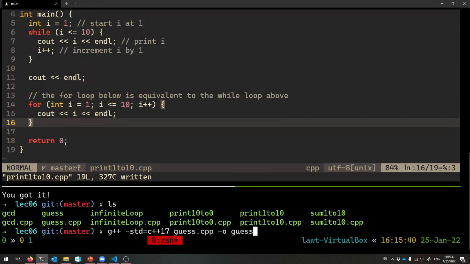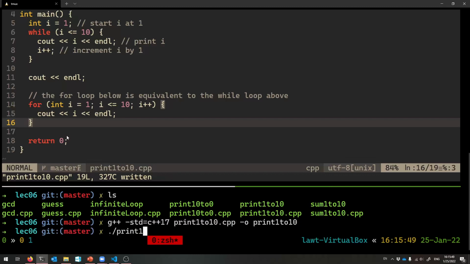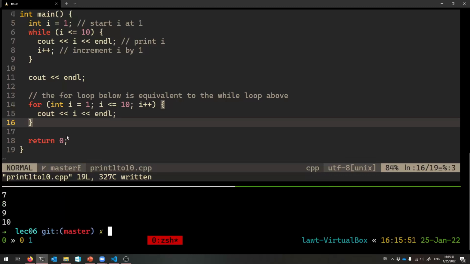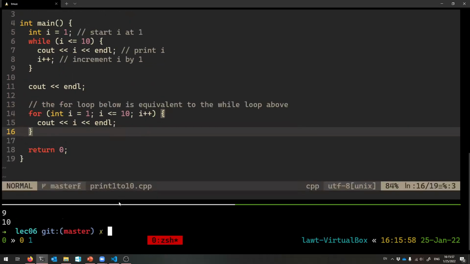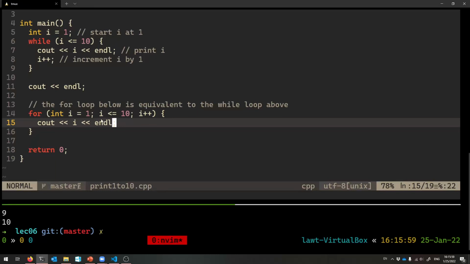All those pieces make it a bit cleaner. So here it's printing 1 to 10 once and then twice. Same thing. Okay? And isn't this nice?